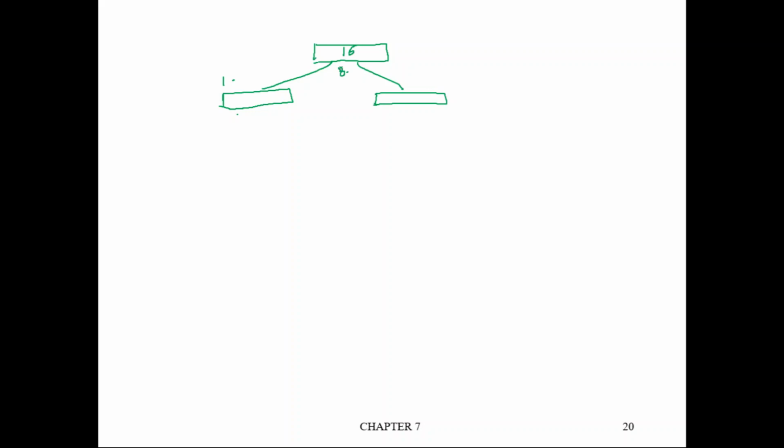Okay, so this is what? 0 to 7, and here we have 9 to 15. Again this will be divided into 2. Now this contains what? 8 elements, right? So say that the 4th element is correctly positioned here.